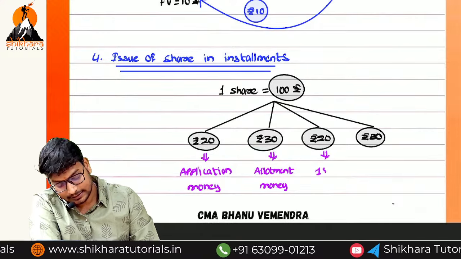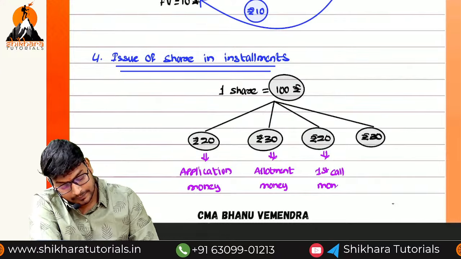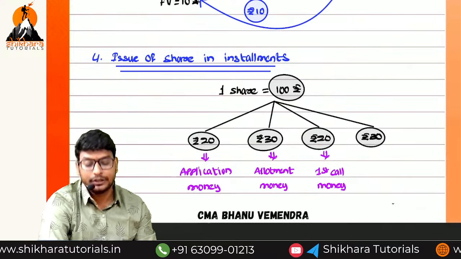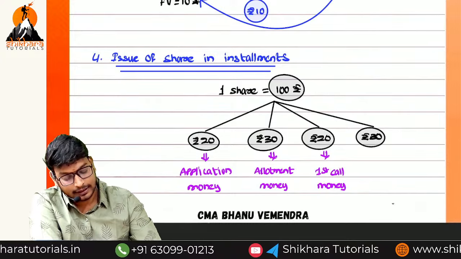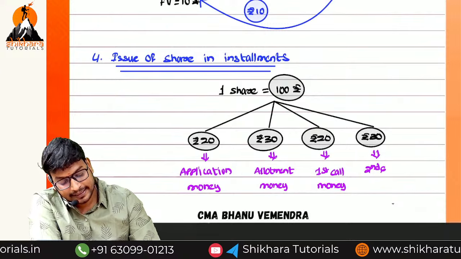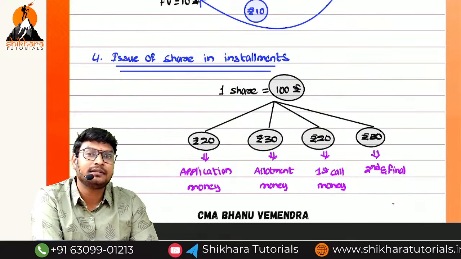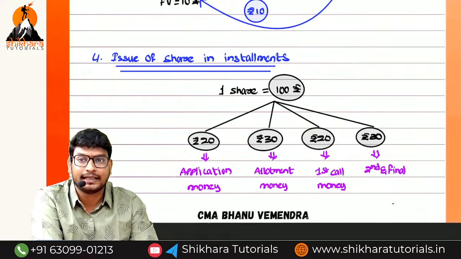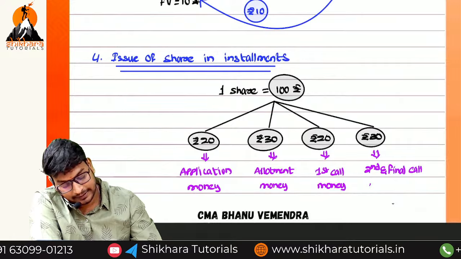First call money. I will say the reason why they call it application money, allotment money, first call. And the final one is called second and final call. If we have a third, it is third and final call, like that. So second and final call money.